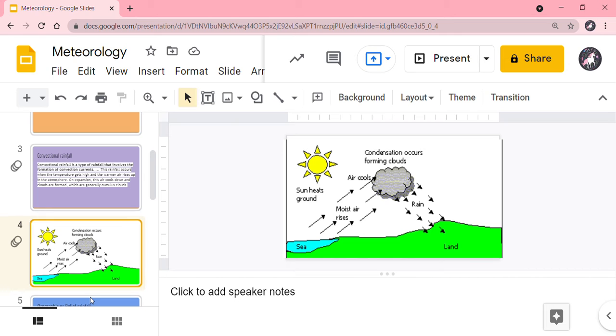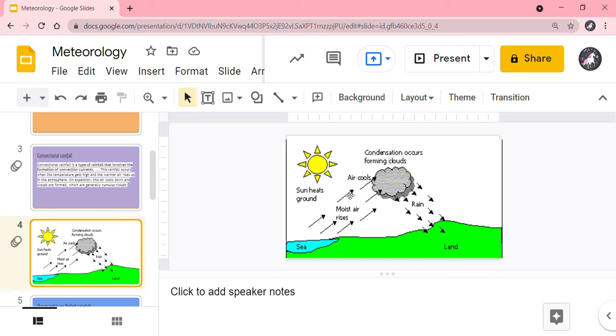In Tamil, we call it as Veppasalana Malai. This type of rainfall occurs mostly during the summer season and in places near the equator. So let me explain it more detailedly. When the sun heats the sea or any water body, the water becomes water vapor and goes up.